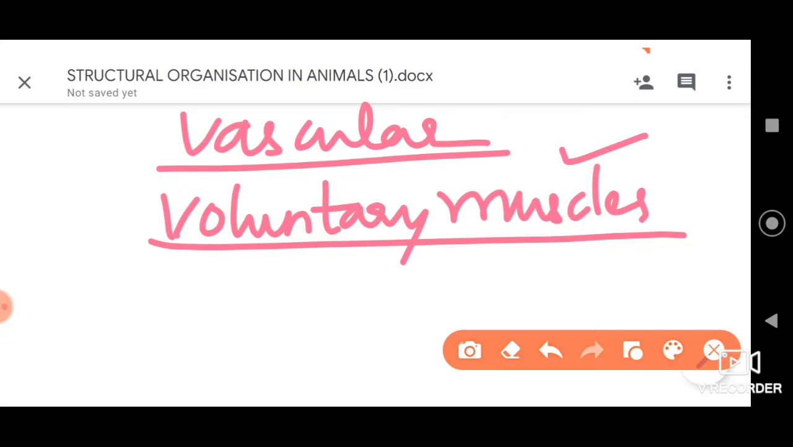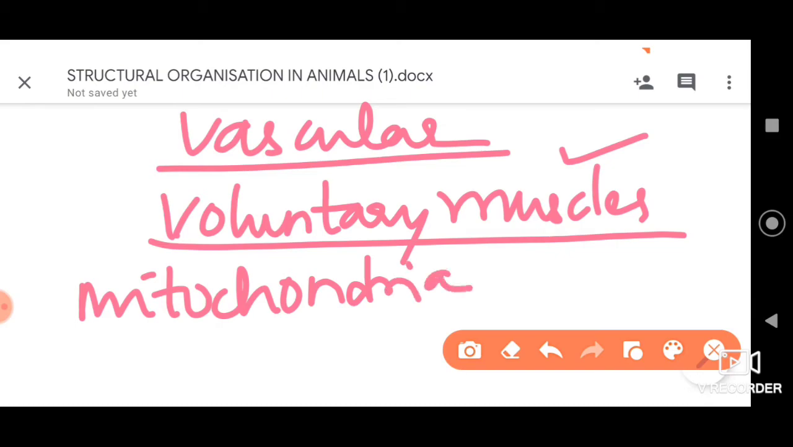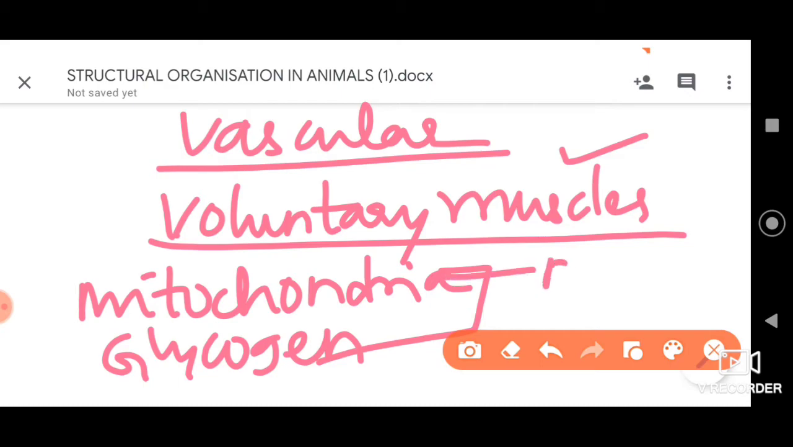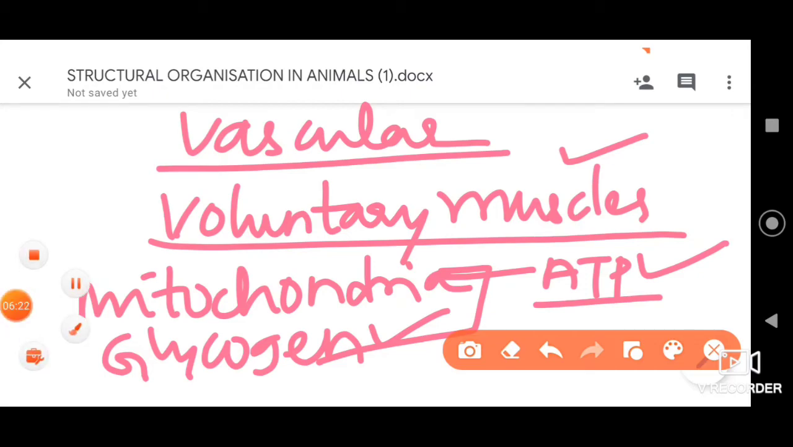Here mitochondria are present and glycogen is also present, which help in providing the energy for muscle contraction. Remember, mitochondria release ATP, so through ATP the energy for contraction is provided, and also through glycogen the energy for the contraction of muscles is provided, dear students. So these are a few important aspects you need to remember with respect to the first type of muscular tissue, the striated muscle.